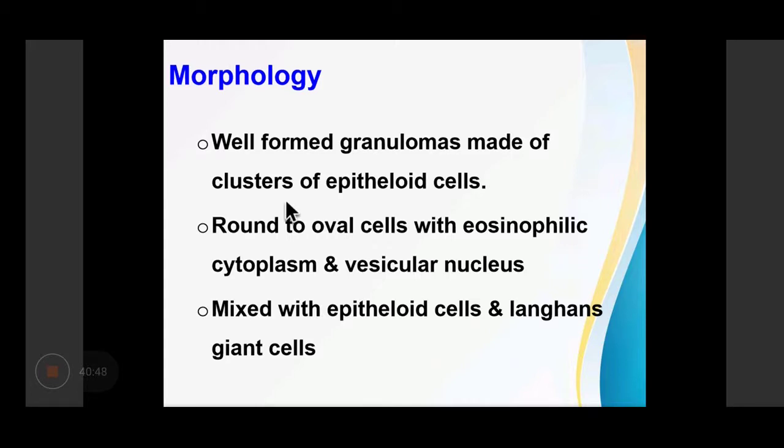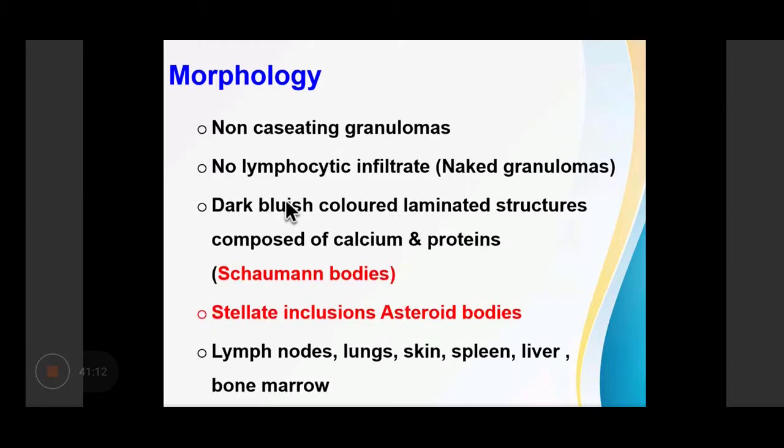Morphologically, what we see are well-formed granulomas made of clusters of epithelioid cells. They are round to oval cells with eosinophilic cytoplasm and vesicular nuclei. Mixed with the epithelioids are multinucleated Langerhans giant cells. The granulomas are very similar to that of tubercular granuloma. However, there are certain differentiating features.